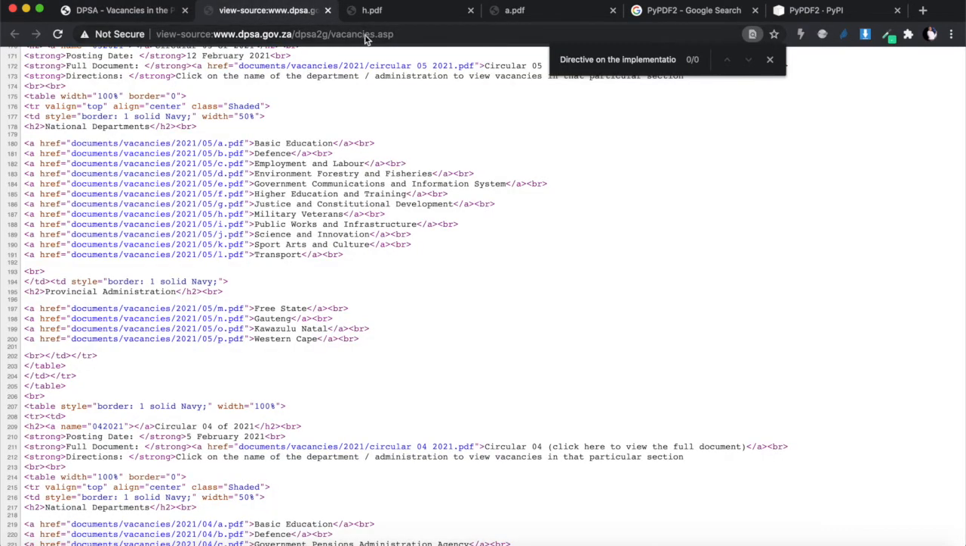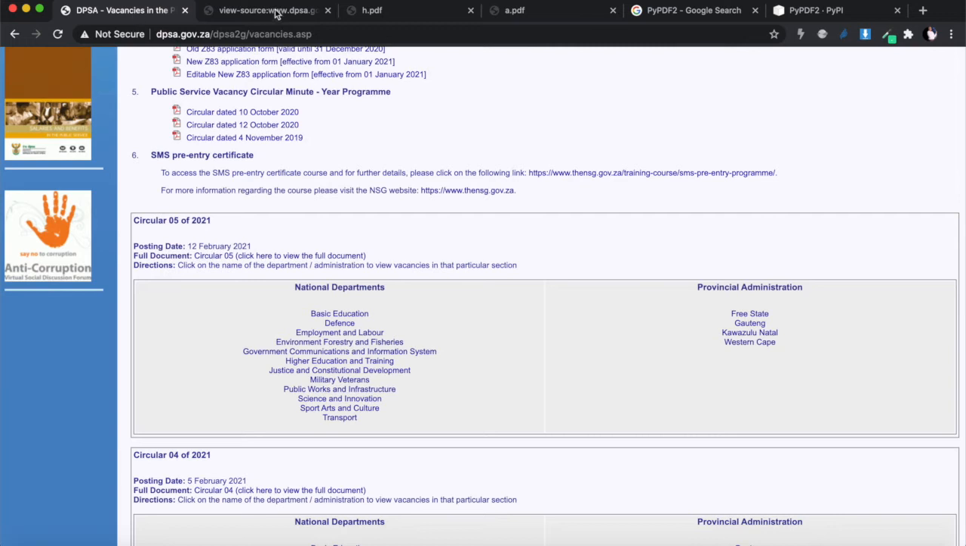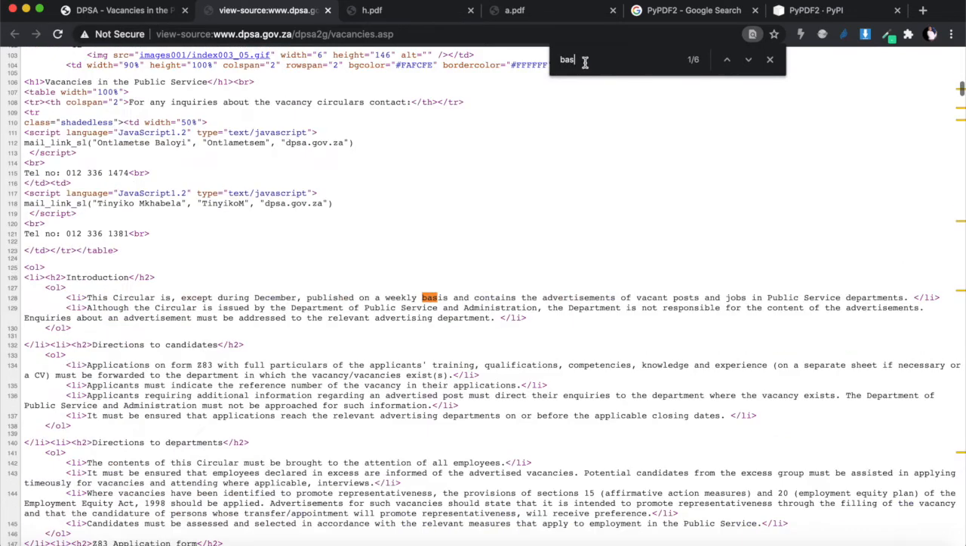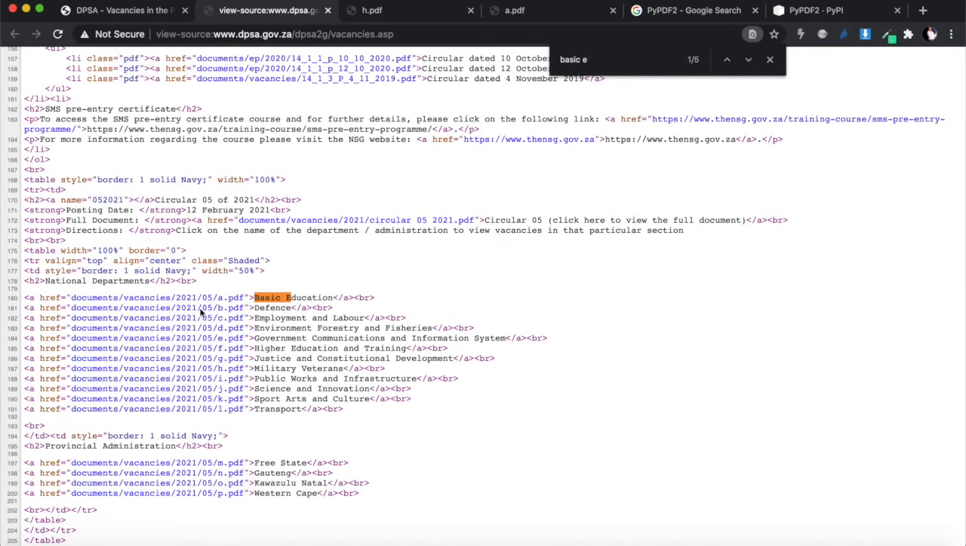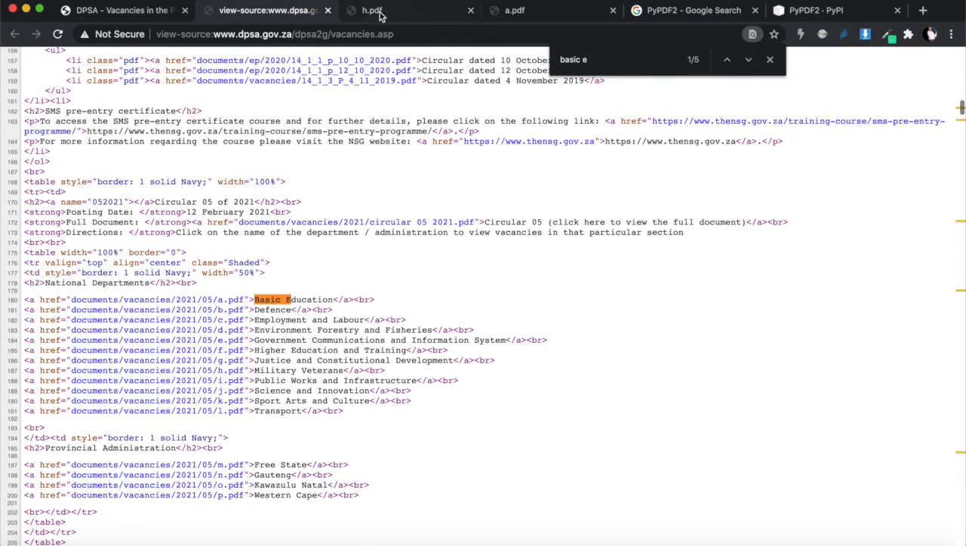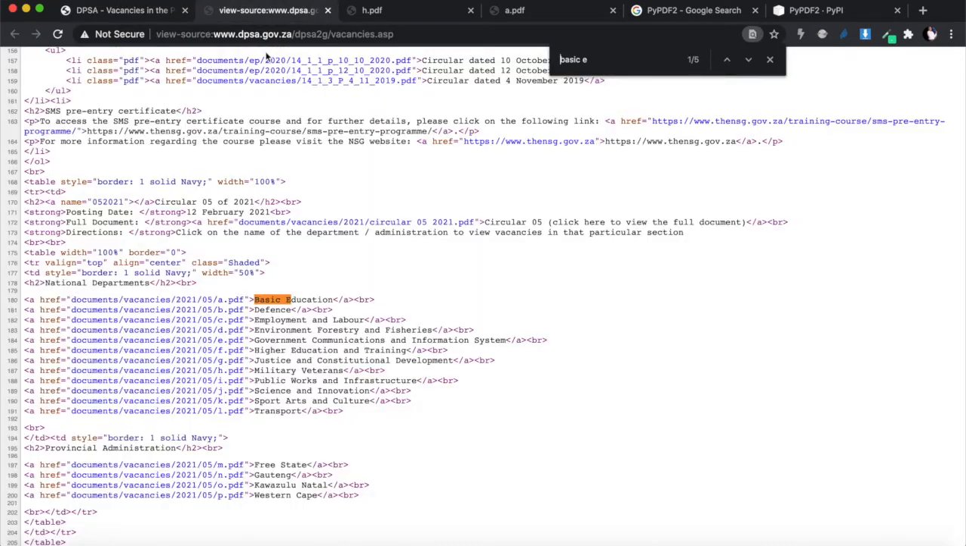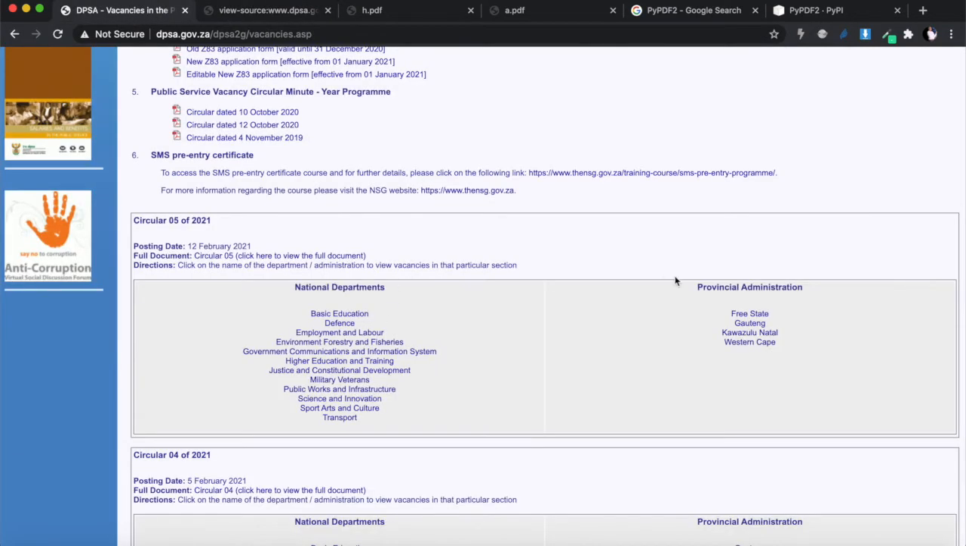Is this the page source? I think this is the page source for that vacancies page. Yes, that's the one. Let's search for basic education. You'll see this list of basic education, defense, employment, labor, and all of that. It's the same list here: basic education, defense, labor. So this table is that table over here: national departments, provincial administrations.